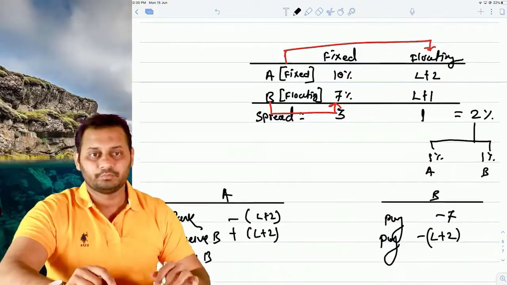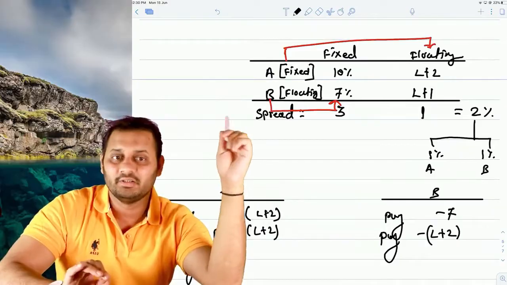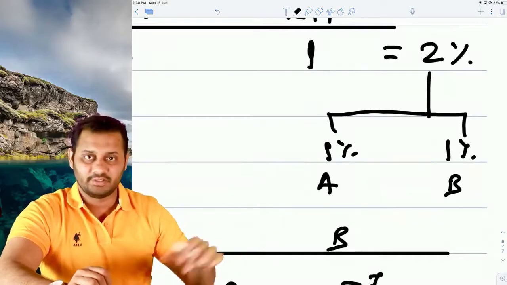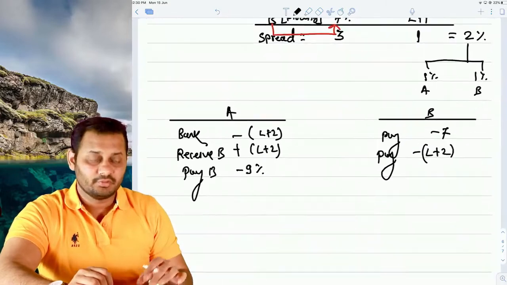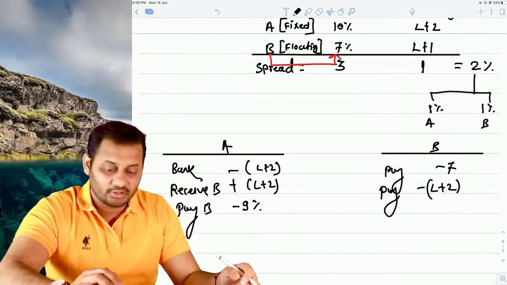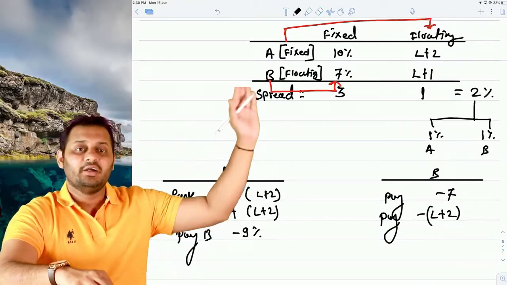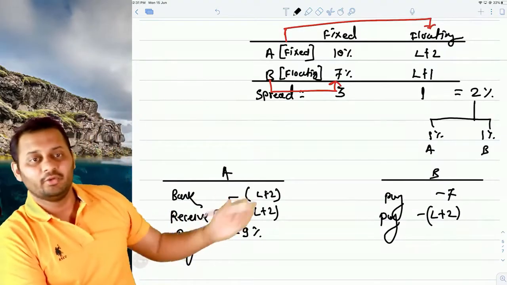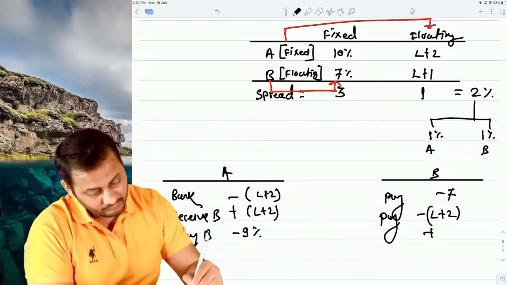It's very simple. We wanted a fixed rate loan, and it was costing us 10%. According to the spread, we can get a benefit of 1%. That means why not pay 9% to B, because only then can we say we are in a benefit, when we are in a better situation in swapping. Originally, to take the fixed rate loan, it was costing 10% directly from the bank, and to get a 1% benefit, 10 minus 1 comes to 9. Pay this much amount to B and he will receive it.